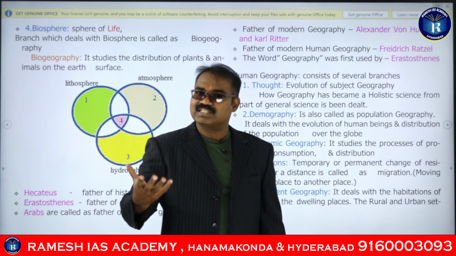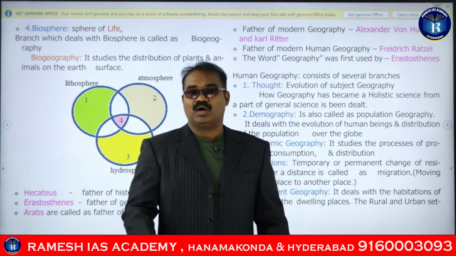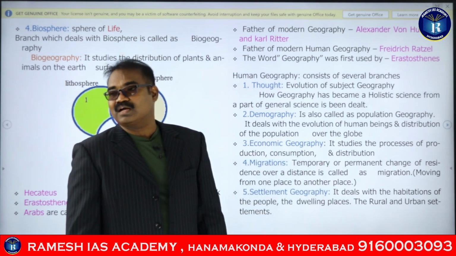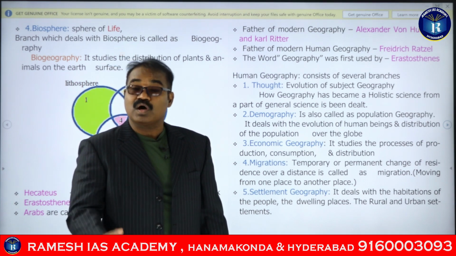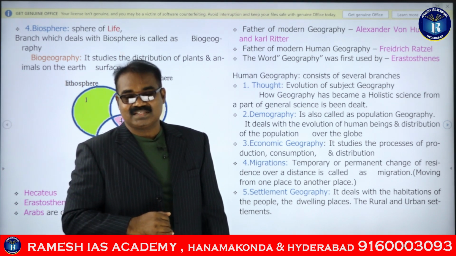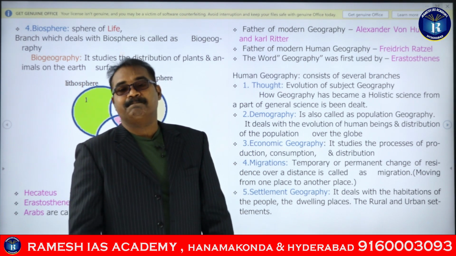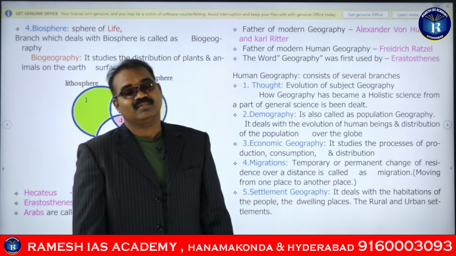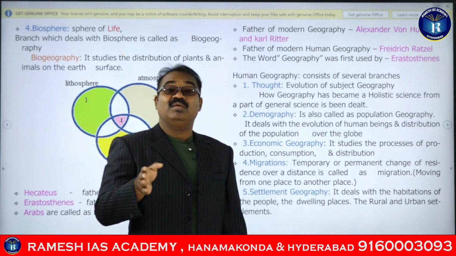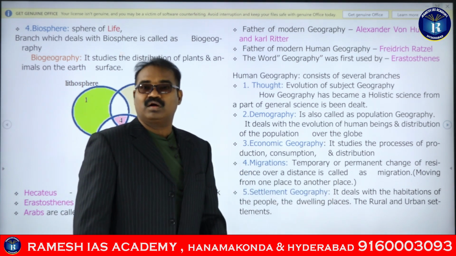Okay, habitations are nothing but groups of dwellings, groups of houses, and that is nothing but rural or urban settlements. So how will we differentiate the settlements into rural or urban? Depending on their economic activities and depending on the number of people living in that particular settlement, guys. Depending on the activity and the number of people living, we will be segregating the settlements or groups of houses into rural or urban.